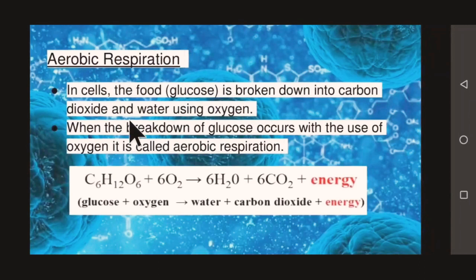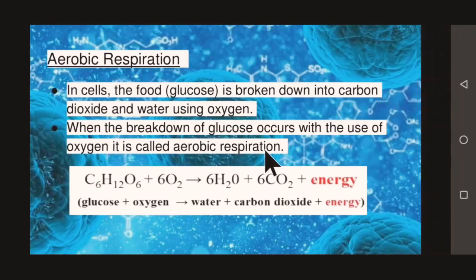Now let's try to understand the first type of respiration, that is aerobic respiration. In cells, the food, that is glucose, is broken down into carbon dioxide and water using oxygen. So when the breakdown of glucose occurs with the use of oxygen, it is called aerobic respiration.